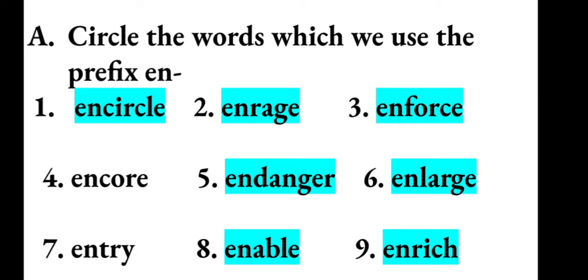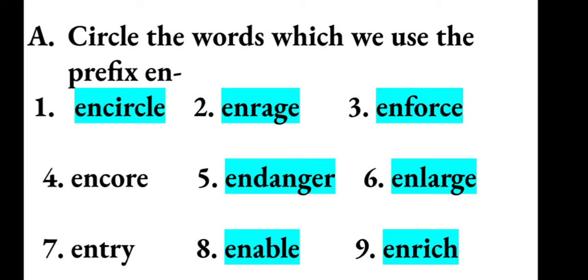Fifth, endanger. Sixth, enlarge. Seventh, entry. Eighth, enable. Ninth, enrich. 10th, entertain. 11th, entice. 12th, encase. 13th, enough. 14th, energy. And the 15th is enjoy.